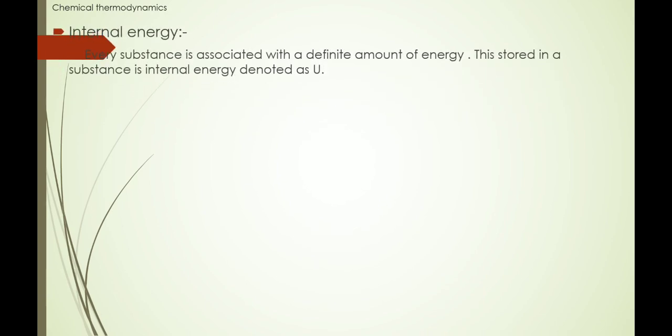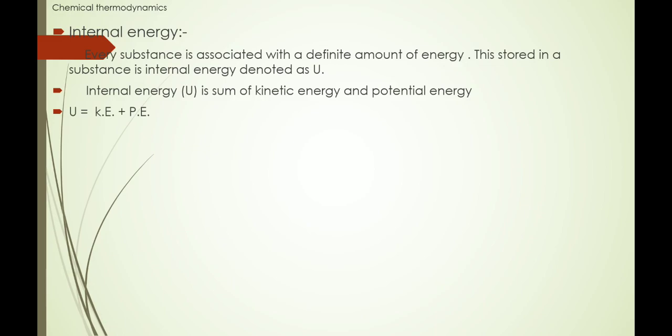Now, internal energy. Every substance is associated with a definite amount of energy. This energy stored in a substance is internal energy, denoted by capital U. Internal energy is the sum of kinetic energy and potential energy.